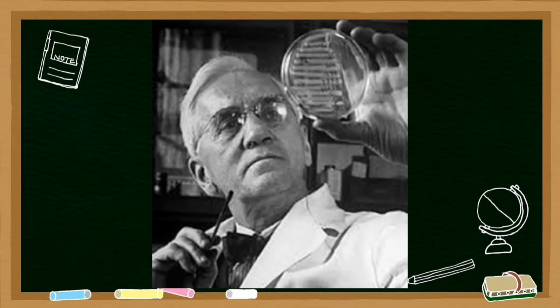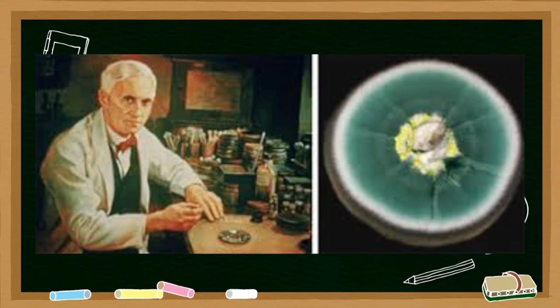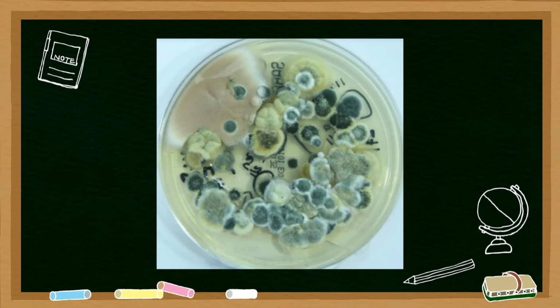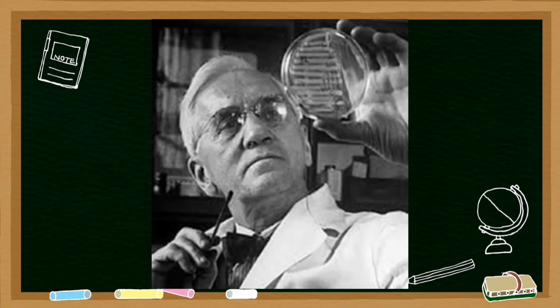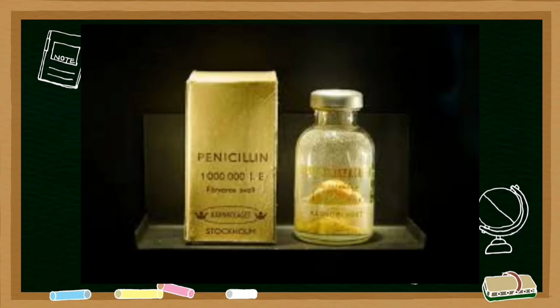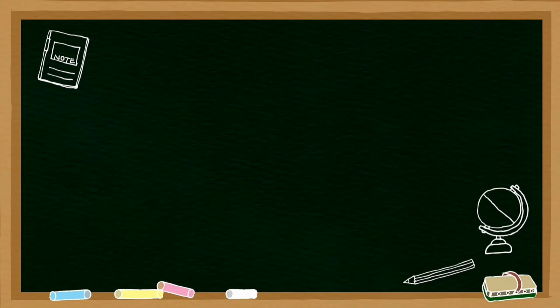A petri dish that had been left open by mistake was found to be contaminated by blue-green mold. The visible mold growth inhibited bacteria growth around itself. Fleming concluded that mold released a substance that inhibited bacterial growth. This substance was the antibiotic which was named penicillin after the mold Penicillium notatum.